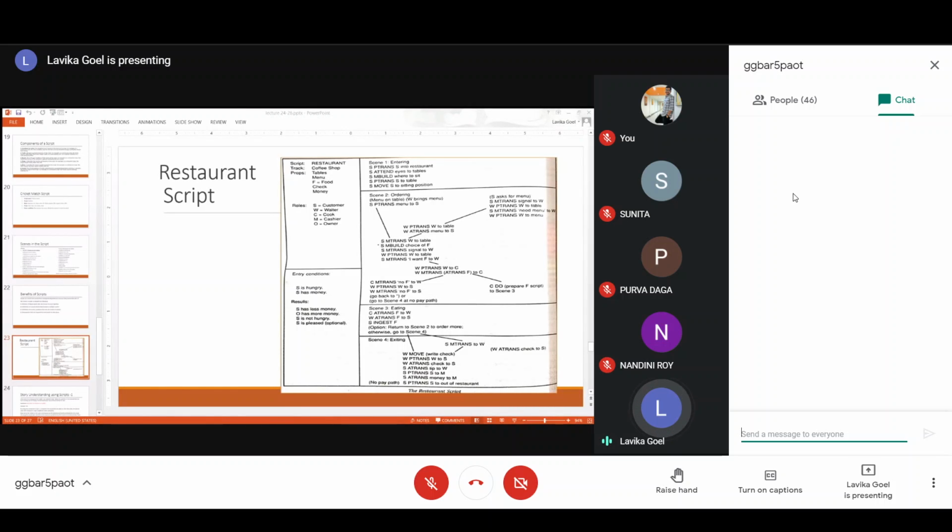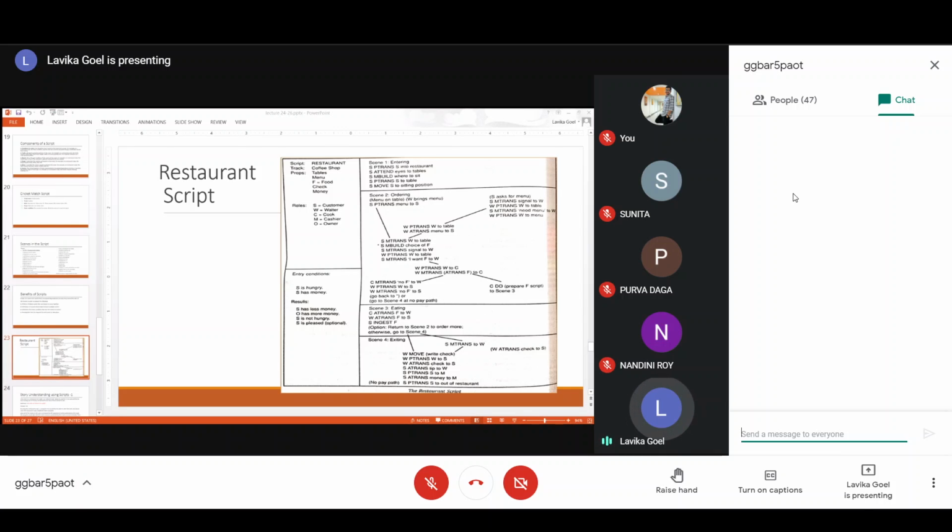And the exit conditions or the results would be that S has less money, so you are calling the customer S, and you give different symbols for different people. So customer is S, and S has less money after he goes out of the restaurant. Then O has more money. O is the owner, so he has been given the money, so the owner will have more money now. And S is not hungry because he has eaten, and S is pleased.